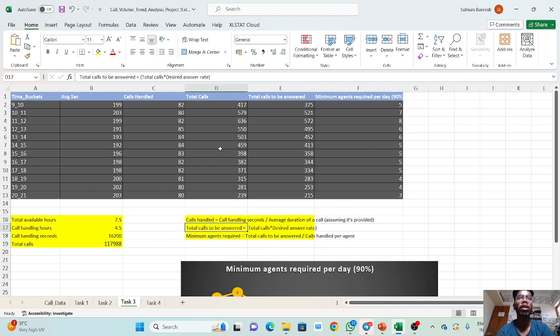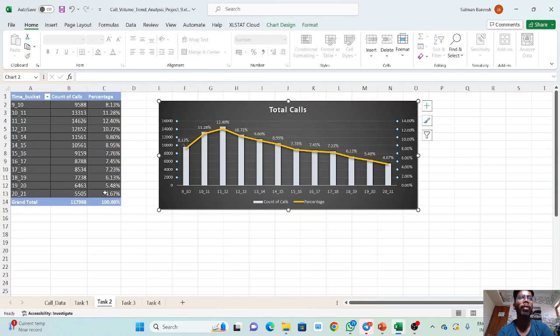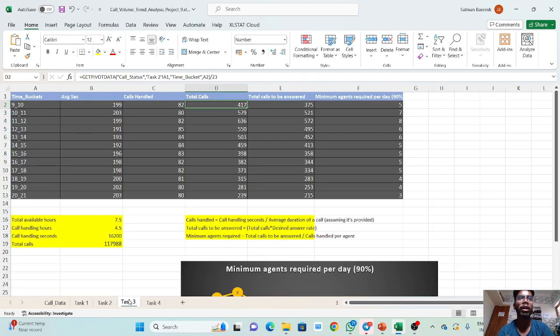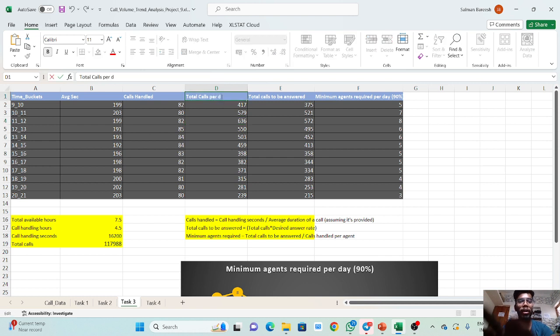So the total calls we have obtained from there is 9,588, but this is for 1 month, so we took the total calls divided by 20, to get total calls per day. You can see the total calls per day, and this is also the total calls handled per day.